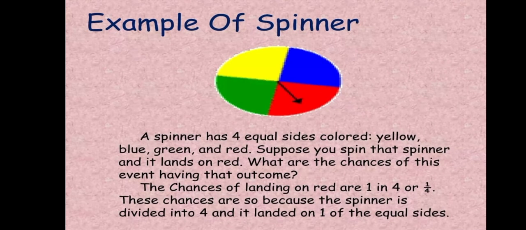Then there's an example, a spinner. You see that here is a spinner which has four colors. I have to know which color it will land on. I don't know, so I have to make a probability. Suppose I want red. So in the spinner the probability is 1/4 because I have a total of 4 outcomes and I want red, so it has only one favorable outcome. So it will be 1/4.